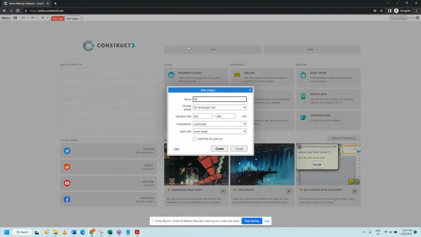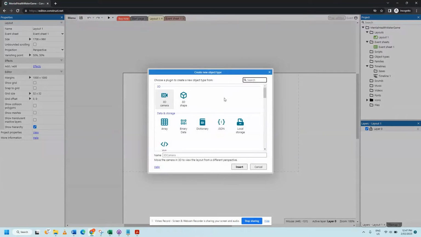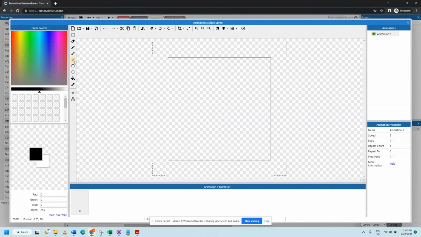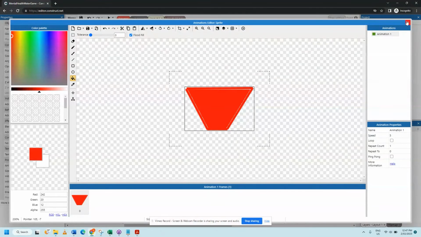Okay, we're going to call it mental health watering game. Something like that. Hit create. All right. Now, I'm just trying to think, what's the first thing let's do? Let's build a sprite. Double click here, create a sprite. We're going to call this like a pot plant. Like this. Okay, we got our pot plant.